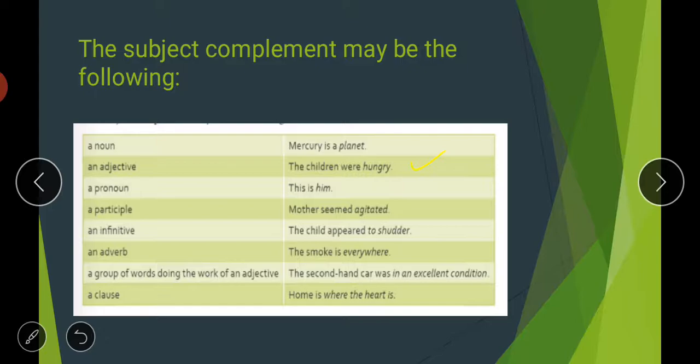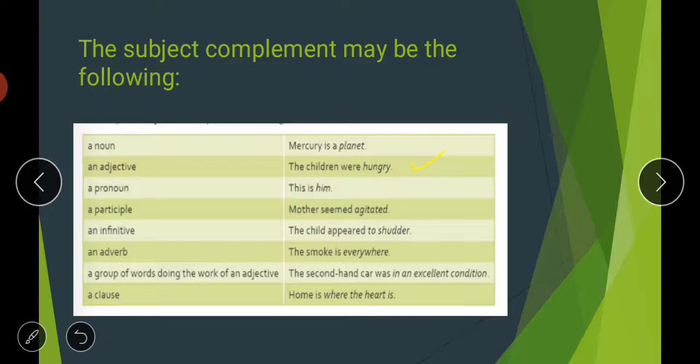Then a pronoun, it could be a pronoun also. This is him. Or a participle: mother seemed agitated. Or an infinitive: the child appeared to shudder. And then an adverb: the smoke is everywhere. Everywhere is an adverb here.